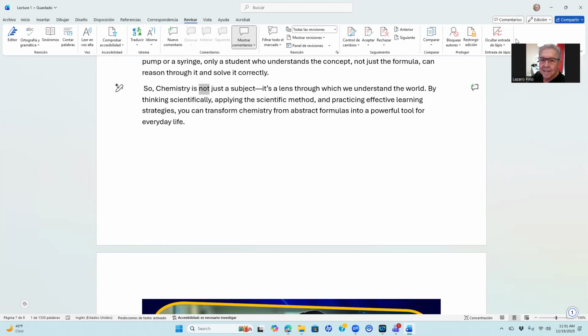So, chemistry is not just a subject, it's a lens through which we understand the world. By thinking scientifically, applying the scientific method, and practicing effective learning strategies, you can transform chemistry from abstract formulas into a powerful tool for everyday life.